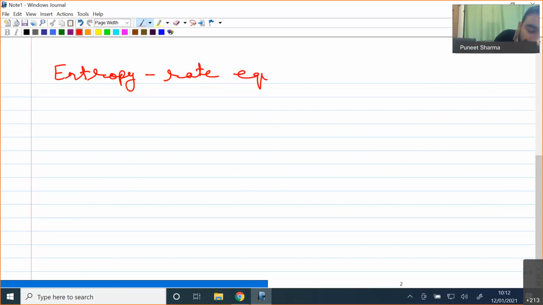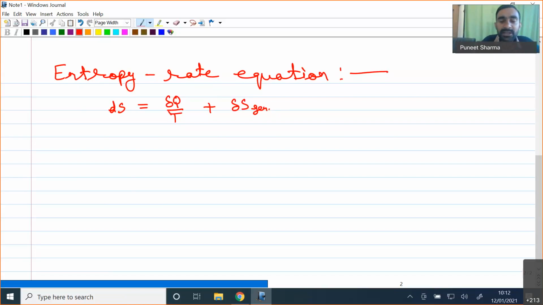Okay, entropy rate equation. Generally we have written our equation of entropy as dS equal to δQ by T plus ΔS generation. This is something which we have written earlier. Now, it may also happen in some of the cases